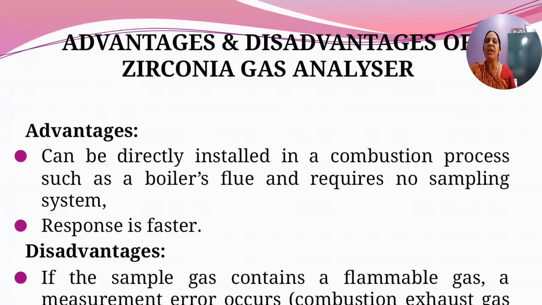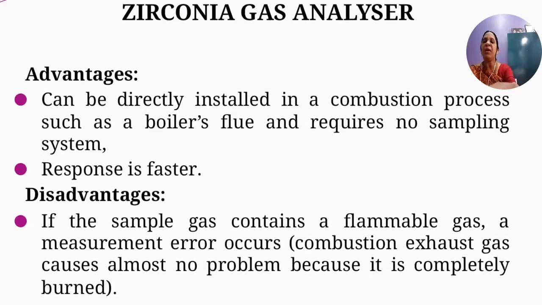Coming to the advantages and disadvantages of zirconia gas analyzers. Zirconia gas analyzers can be directly installed in a combustion process such as a boiler's flue, and require no sampling system. It doesn't require any sampling system. It can be easily installed in a combustion process such as a boiler's flue, and its response is very fast. The disadvantage of the zirconia gas analyzer is, if the sample contains a flammable gas, a measurement error occurs.